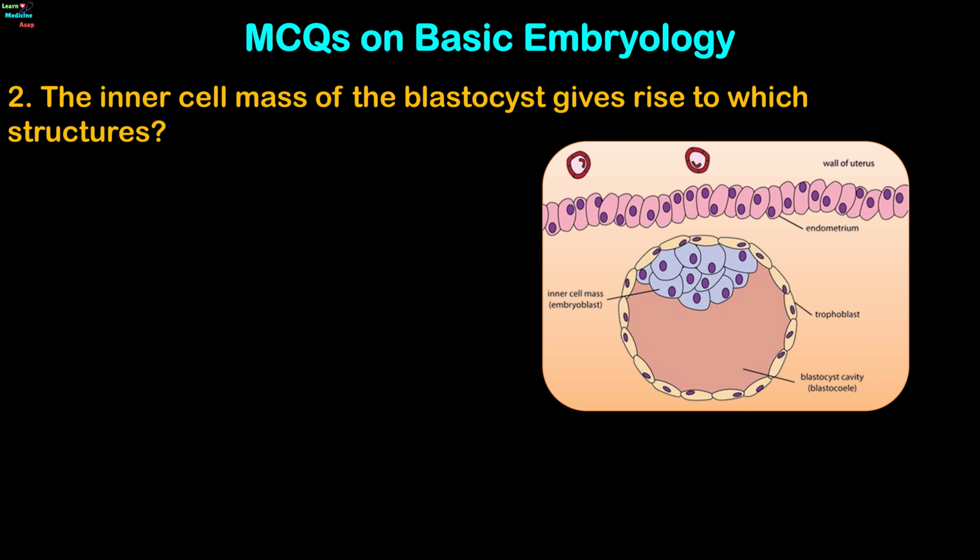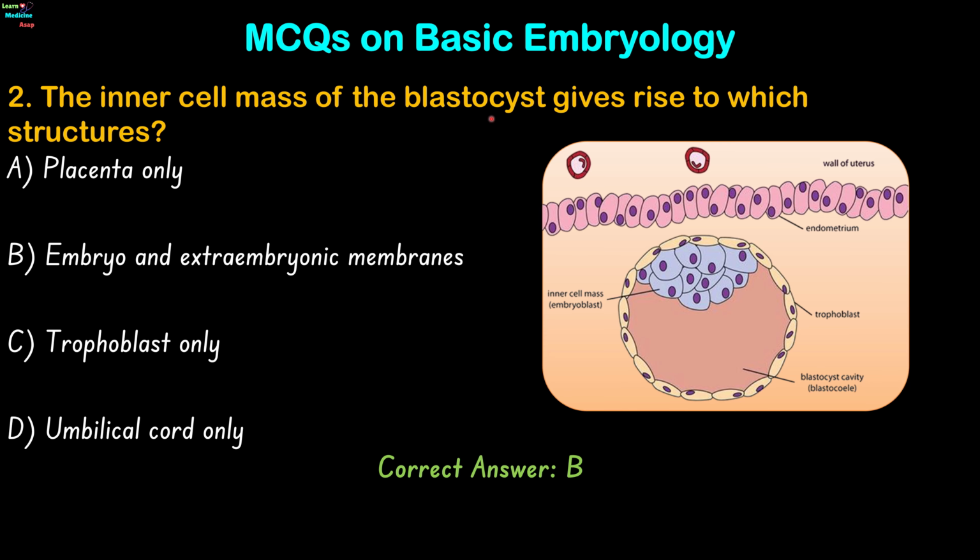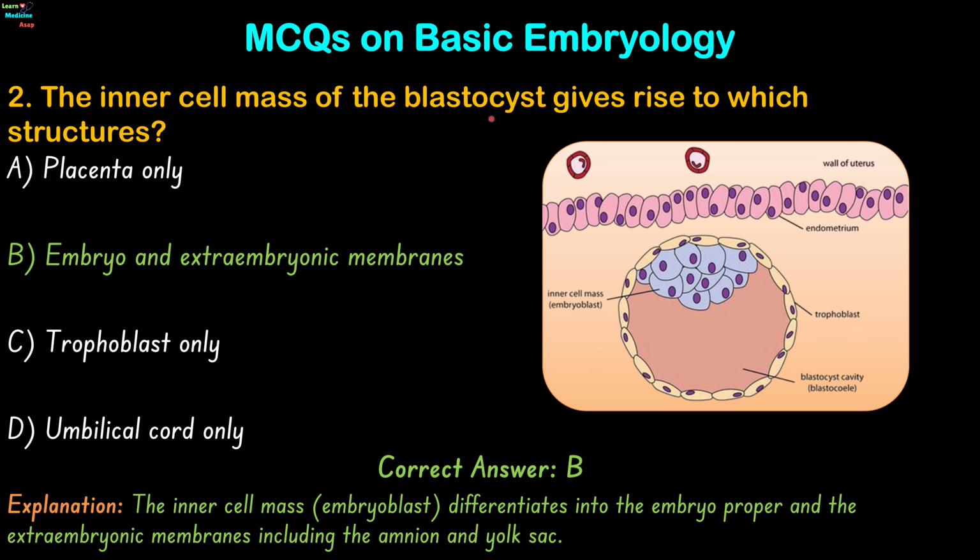Question 2. The inner cell mass of the blastocyst gives rise to which structures? Placenta only, embryo and extraembryonic membranes, trophoblast only, or umbilical cord only? The correct answer is option B. The inner cell mass, also called the embryoblast, differentiates into the embryo proper and the extraembryonic membranes including the amnion and yolk sac.